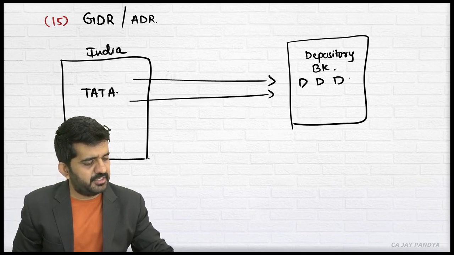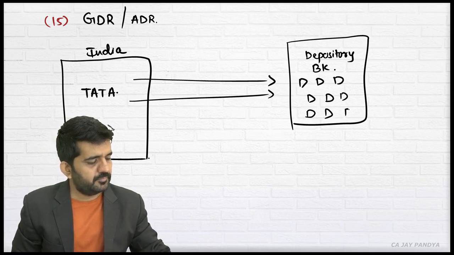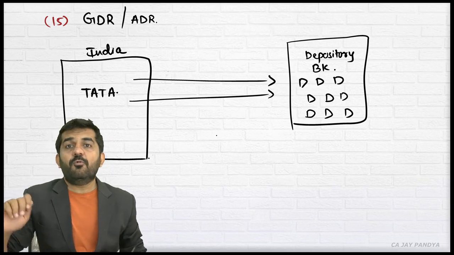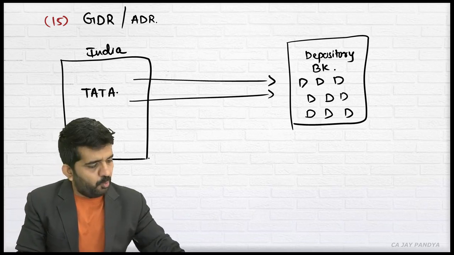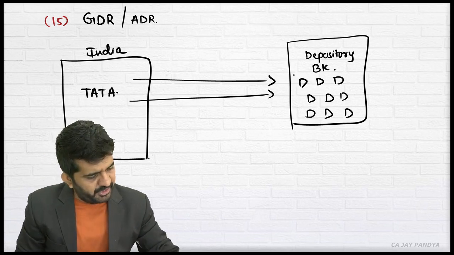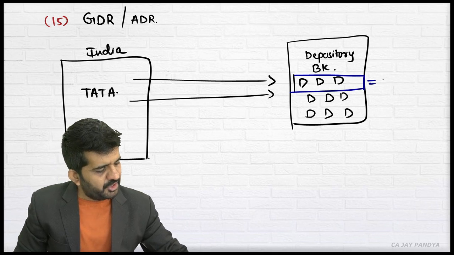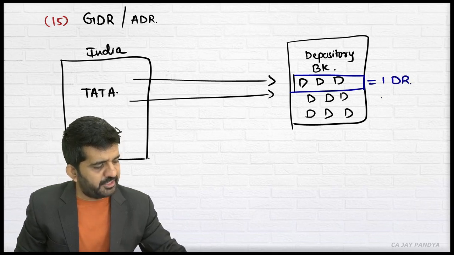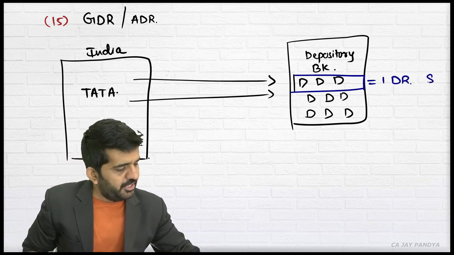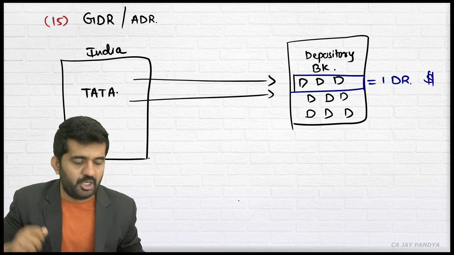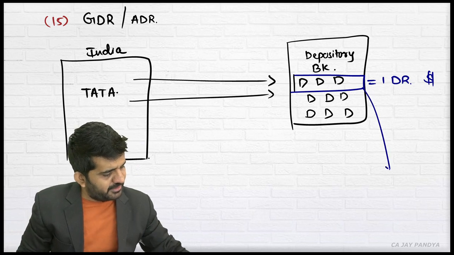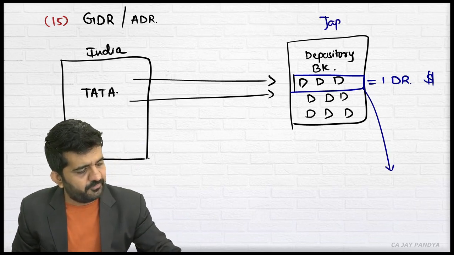Say these are shares. For each 2 or 3 shares, or any number of shares, the depository bank will say that these 3 shares are equal to 1 depository receipt, denominated in US dollars, and it will sell this into the market of Japan.